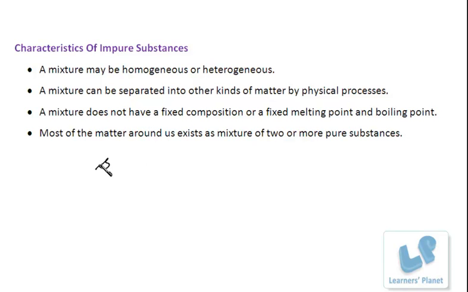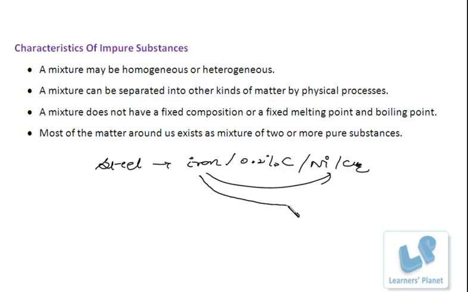Say I am taking steel. Steel is an alloy of iron. Some percentage of carbon is also there, say 0.2% carbon. Some nickel or chromium is also added to it. Now this is a mixture. Iron is not reacting with nickel, iron is not reacting with chromium, neither is it reacting with carbon. Now they can be separated when the steel is melted.